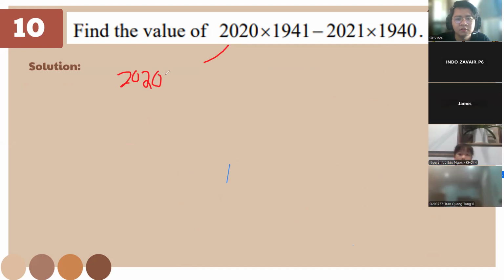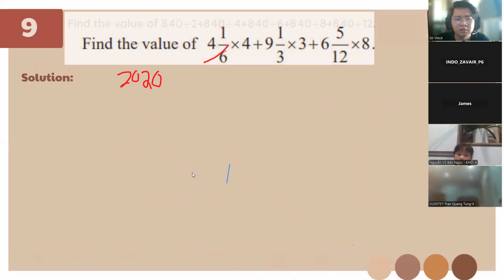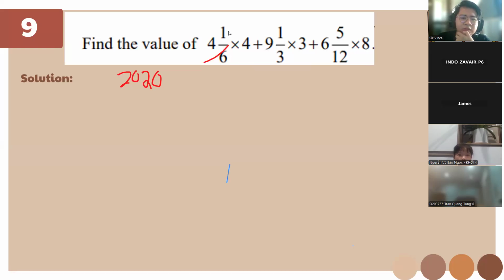Please do not annotate. So, sir, I have questions for number 9. Why is it like that? The number 9. Yes. You just need to have the mixed fraction before you multiply first, okay? Then if you add, use LCD.